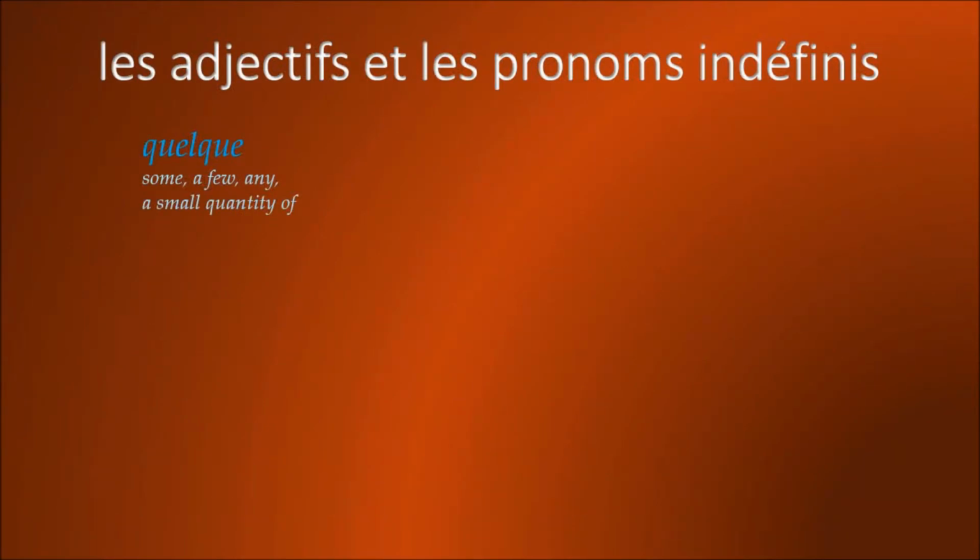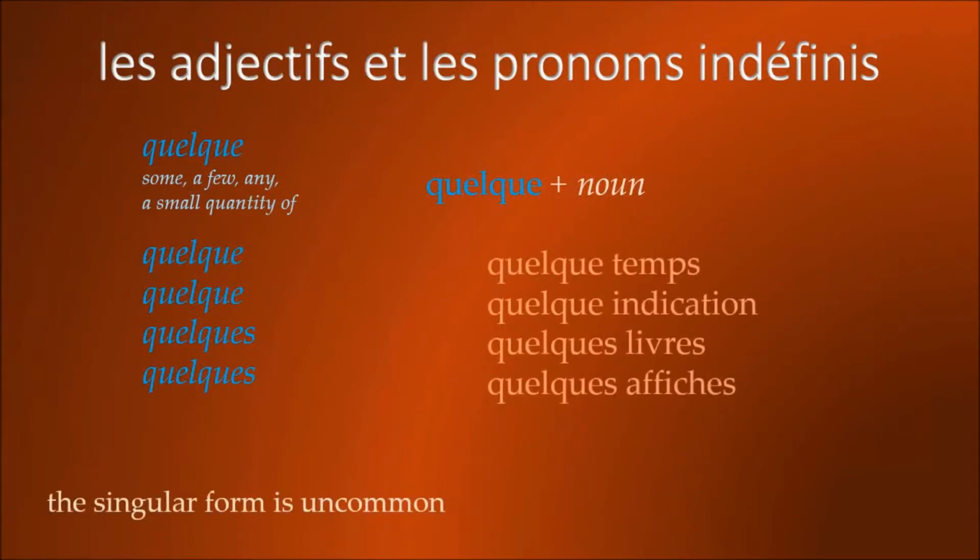Another indefinite adjective in French is quelque, which means some, a few, any, or a small quantity of. Like all adjectives, it has to agree in gender and number with the noun it modifies. And so we have the forms quelque, quelque, quelque, quelque, all four pronounced identically. The structure of quelque is that it is always followed directly by a noun.